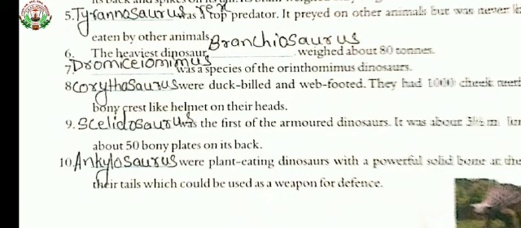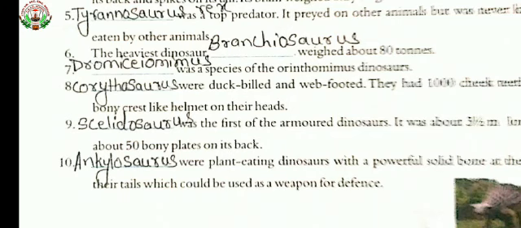Answer is Ankylosaurus. What is that? Ankylosaurus were plant-eating dinosaurs with a powerful solid bone at the end of their tails, which could be used as a weapon for defense. So here we have learned about the 10 dinosaur names.